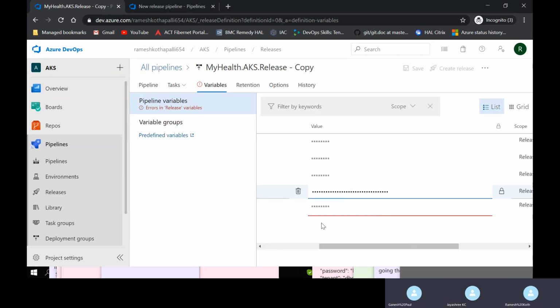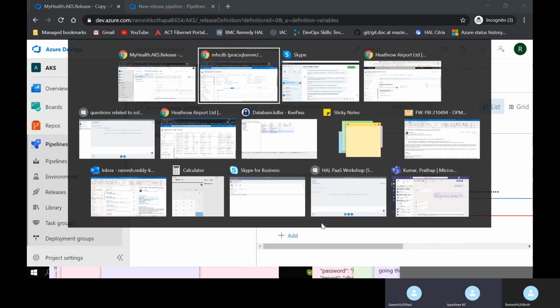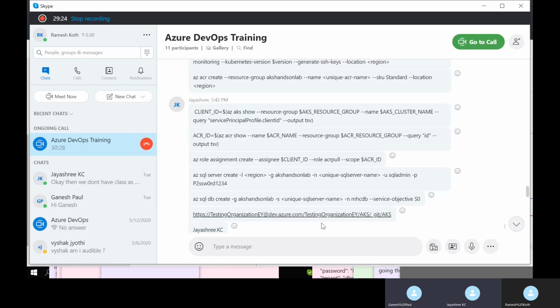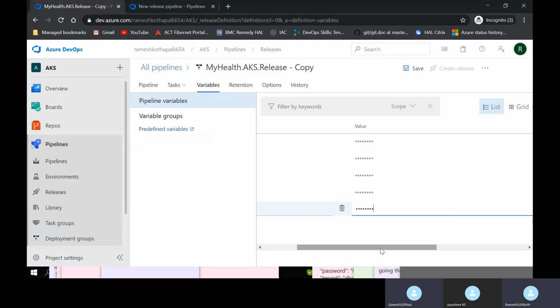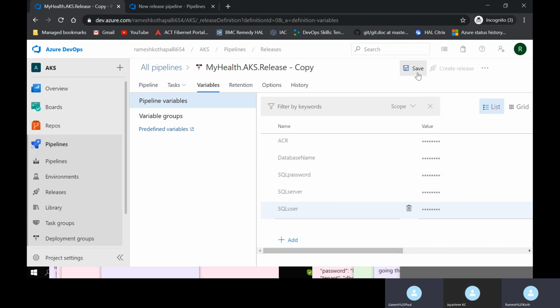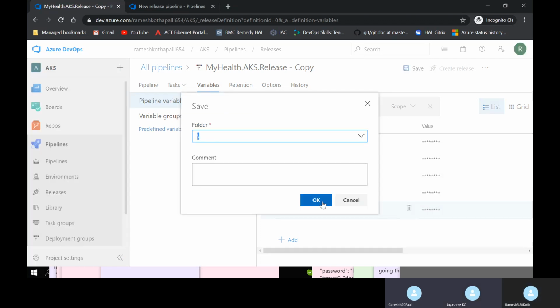And the SQL user should be the username. I think it is SQL admin. SQL admin, no? Yeah, it is there. Okay. Save this. Don't run, just save. Yes.